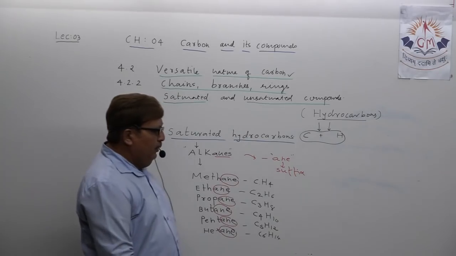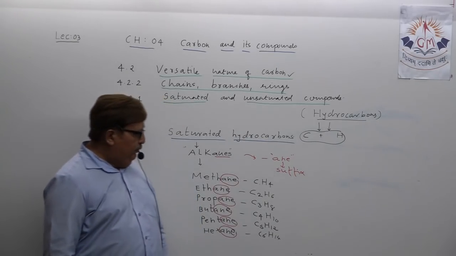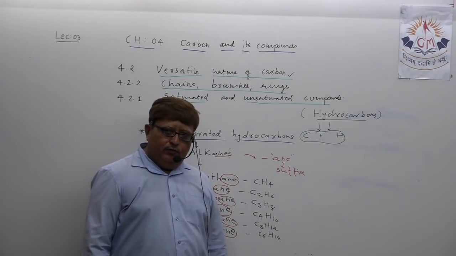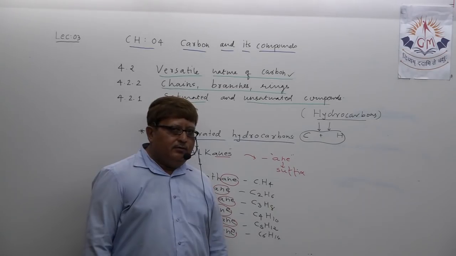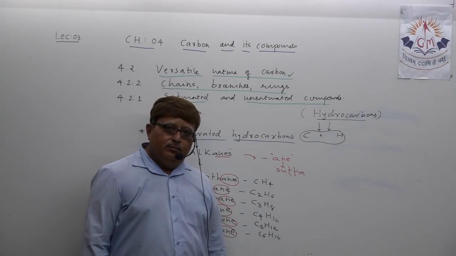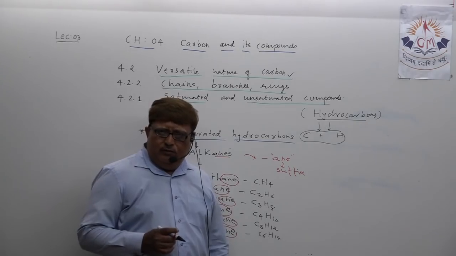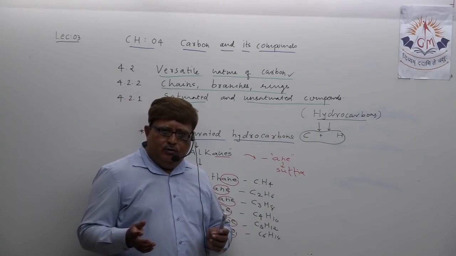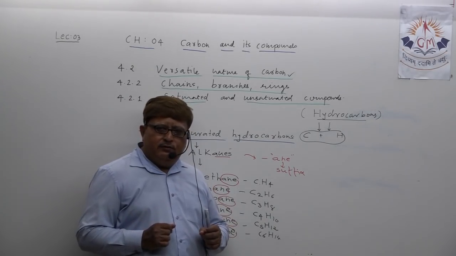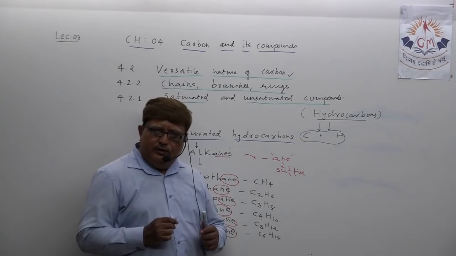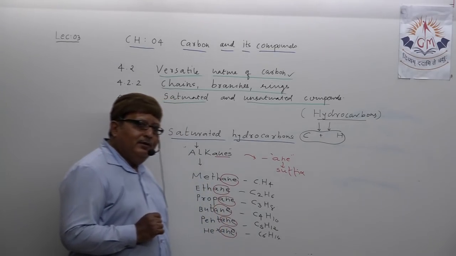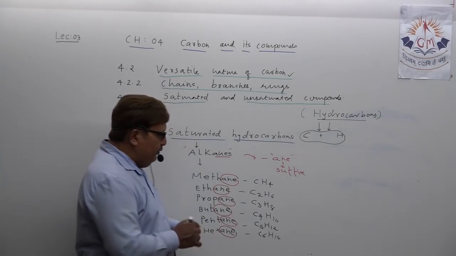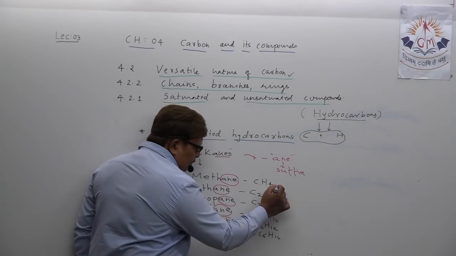C6H14. This way, if you know the formula of one alkane, you are able to write the formula of all alkanes, starting from methane, ethane, propane, butane, pentane, hexane. You know one thing, some order appears everywhere. Single covalent bond, names of all alkanes end with ane, that is clear. Understand? Not only that, you can see that between two alkanes there is a difference of C.